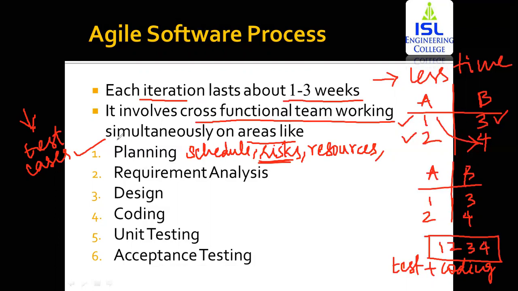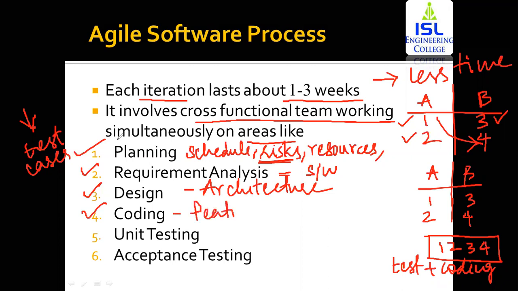That is, what is going to happen if you give a correct input and what is going to happen when you give a wrong input. The next is requirement analysis. Whatever requirement was stated by the end user, whatever you're developing, you check whether they match the ones that are there within the software. The next one is designing. You're going to make the design, or you can say you're going to make an architecture. Then you're going to code, that is, all the features are added by coding within the software.